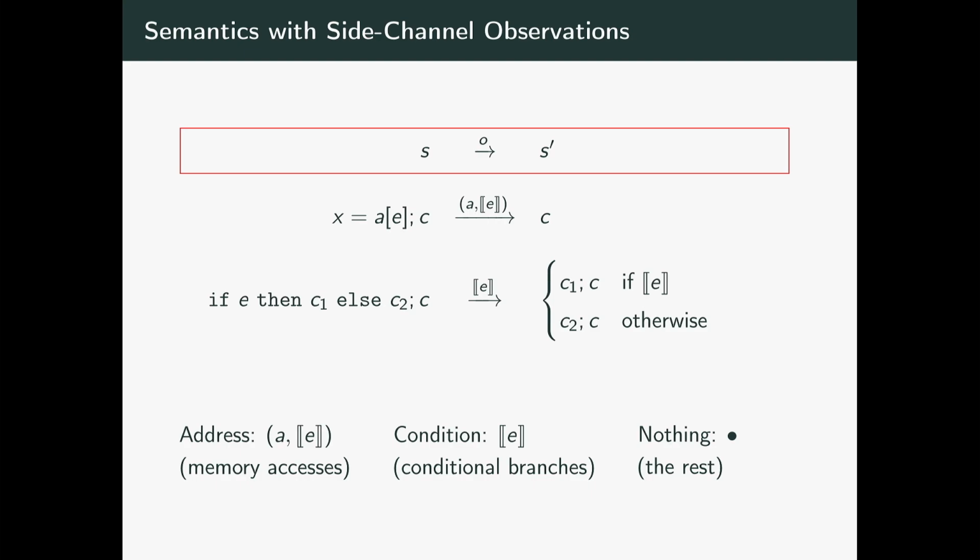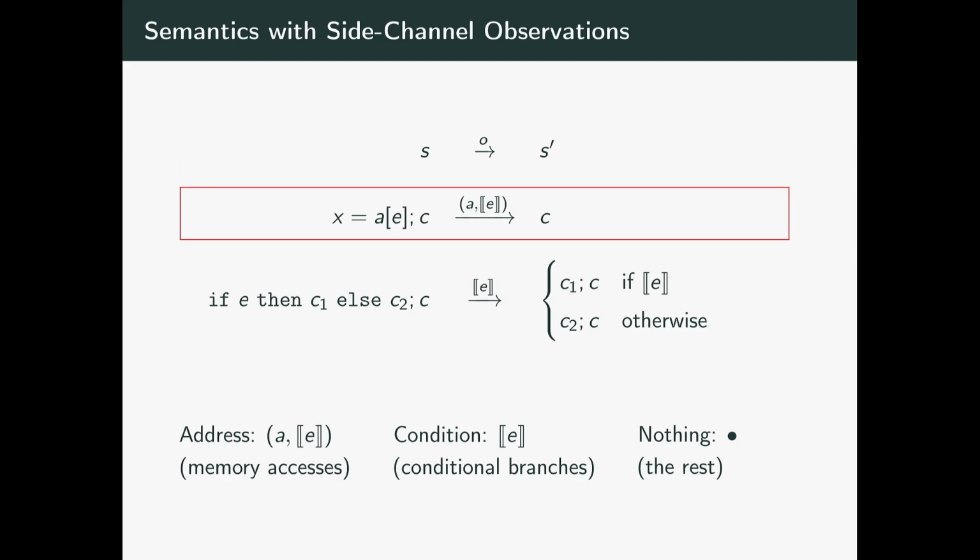For our purposes, we will have 3 kinds of observations. First, addresses: when you perform a load, for instance, here from A at index E, what gets leaked is the array, be it the base pointer, for instance, and the evaluation of the offset, P. So the address that you access, this is for cache attacks.